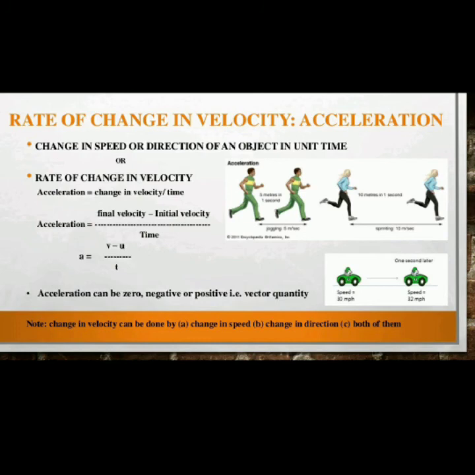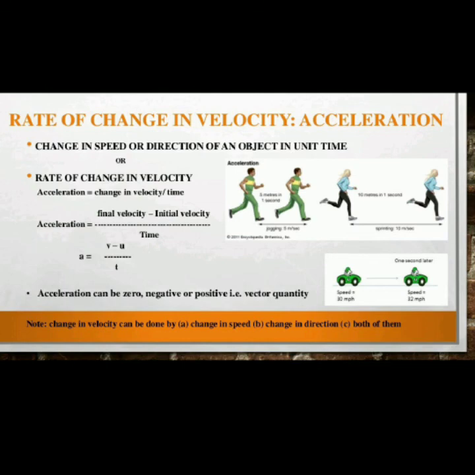So the change in speed or direction of an object in a unit time is said to be an acceleration. Acceleration can be 0, negative or positive. Therefore, we can say that it has both direction as well as magnitude of positive term and negative term, and it is called a scalar quantity.